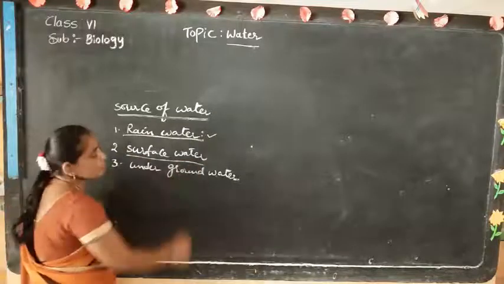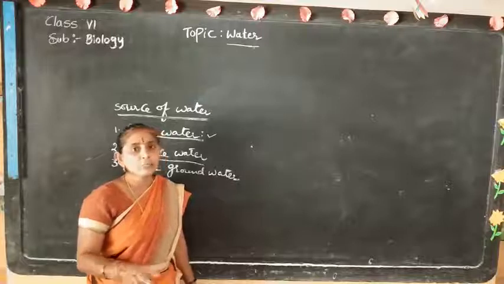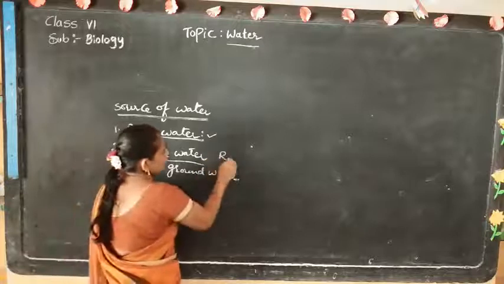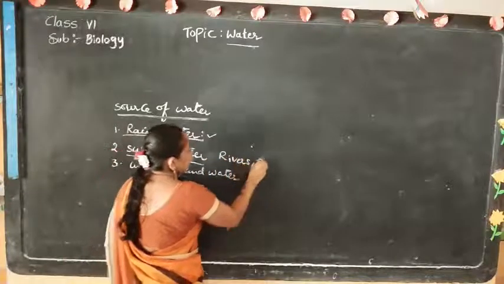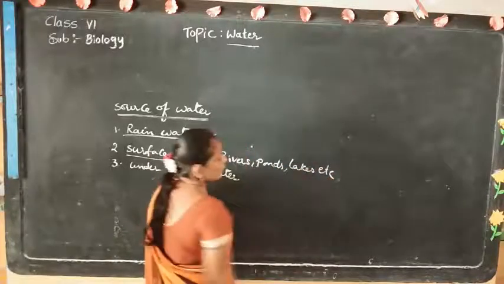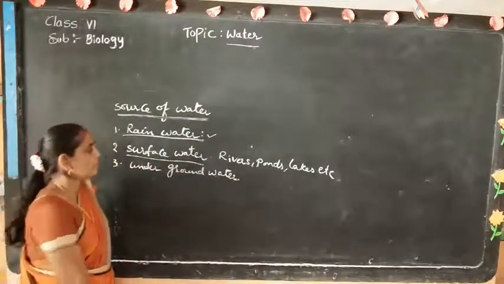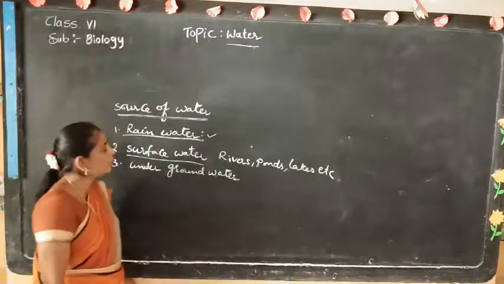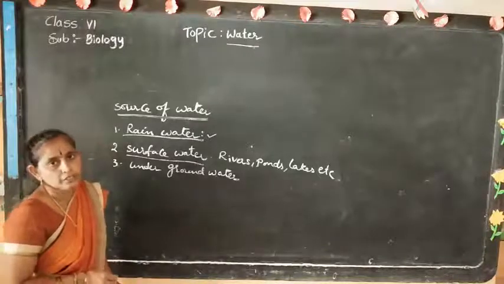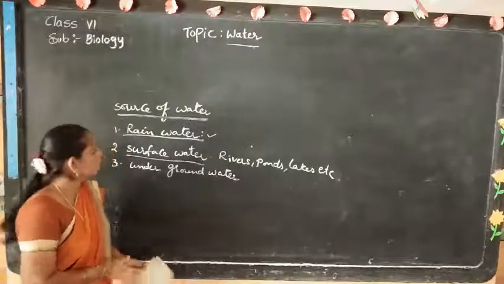Next, surface water. When the rain falls, some of the water enters into rivers, ponds, lakes, and streams. Surface water is available in the form of rivers, ponds, and lakes. Even rainwater enters under the soil, and this water is used through wells.